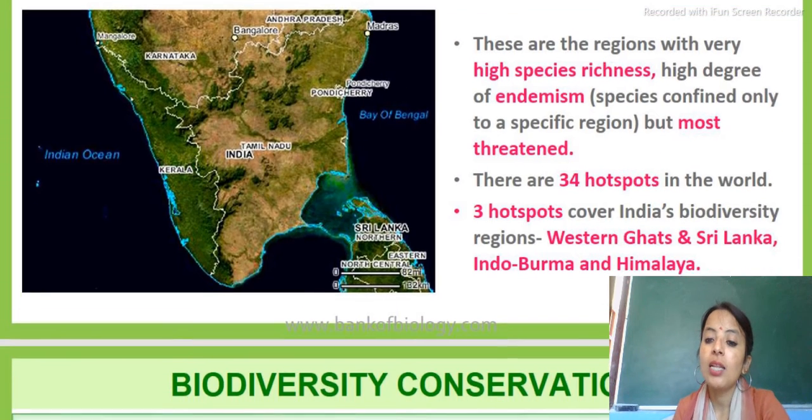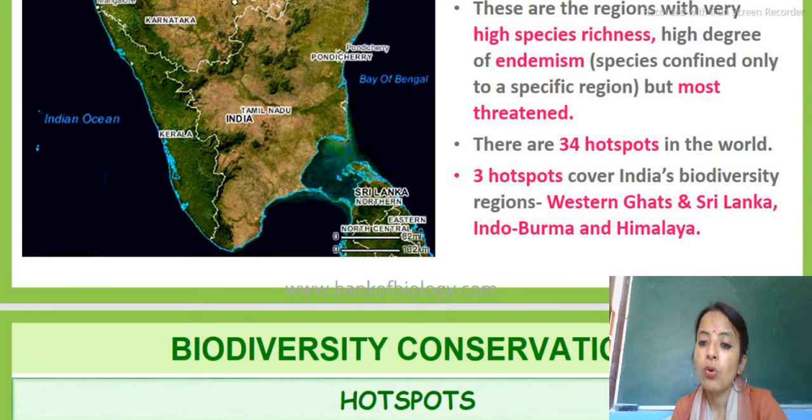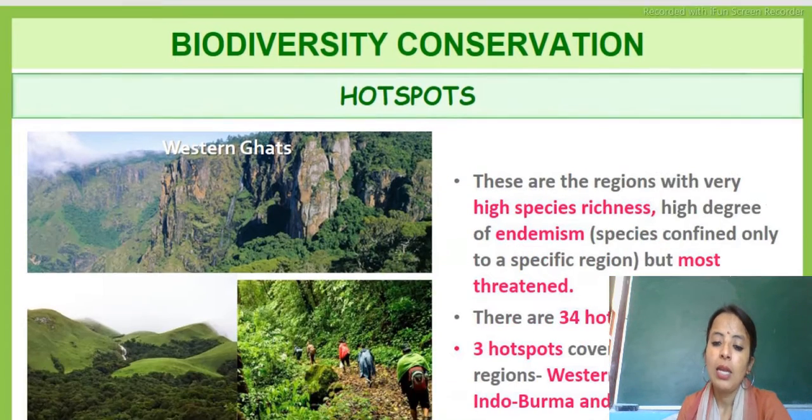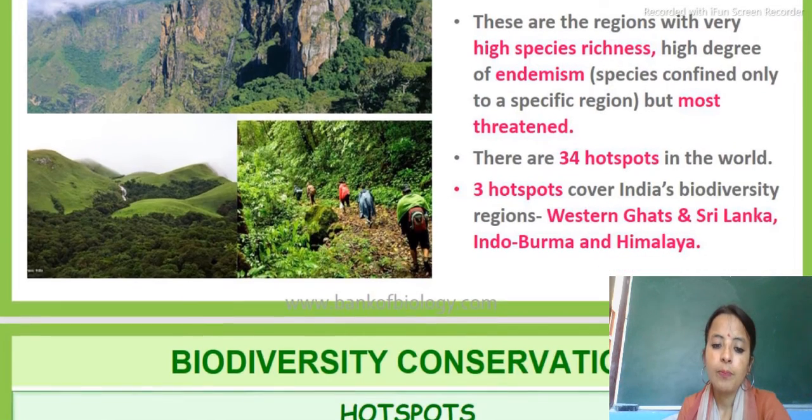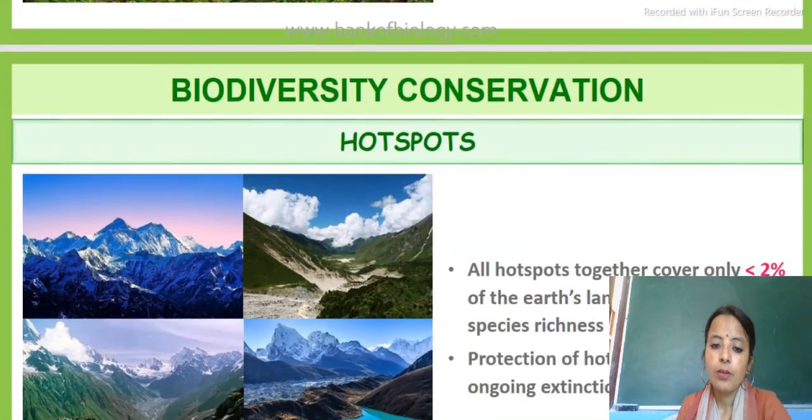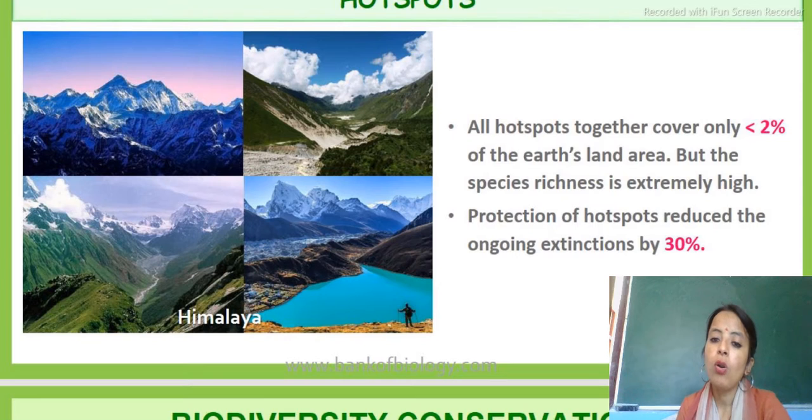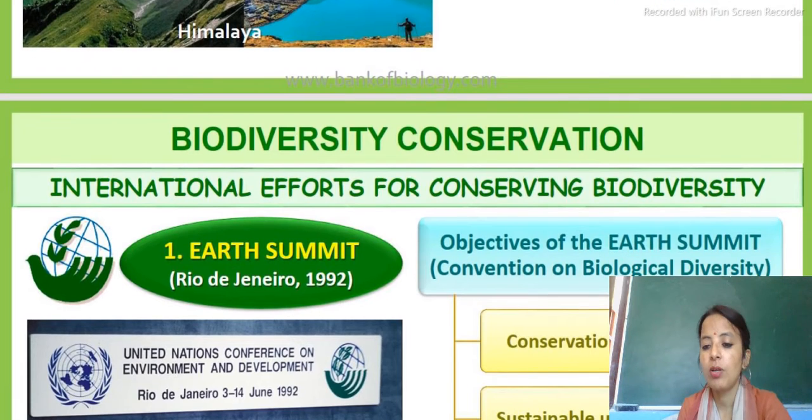So there are 34 hotspots in the world. Out of them, 3 hotspots are in India. First is the Western Ghats and Sri Lanka, then Indo-Burma, and the Himalaya. Clear? After that, students, all hotspots together cover only 2% of the earth's land area, but the species richness is extremely high in these areas. But due to certain extinctions, it has been reduced by 30%. So one needs to take care.